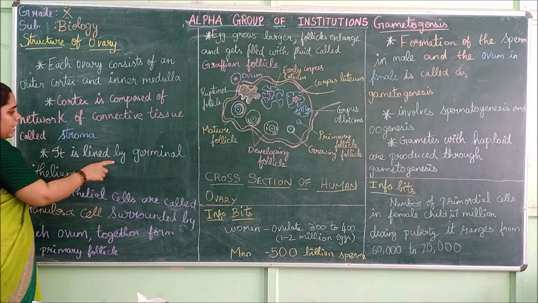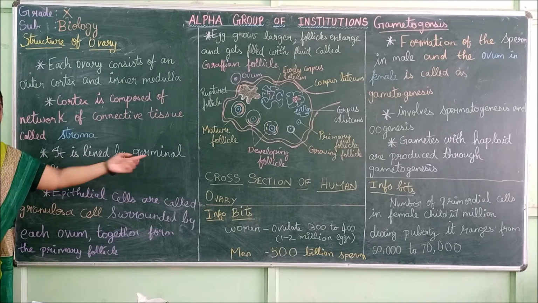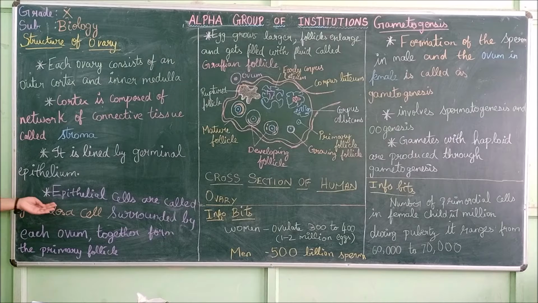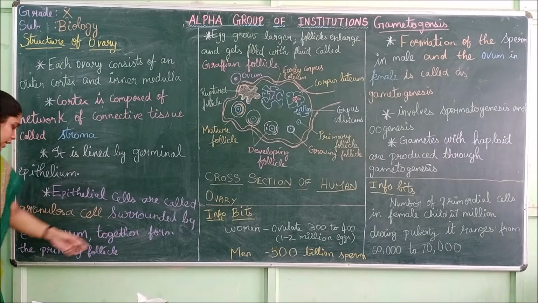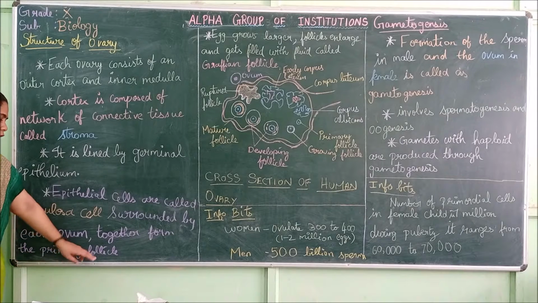So it is lined by a germinal epithelium. Over this stroma tissue, a lining is made. That is called the germinal epithelium. Then the epithelial cells are called granulosa cells. This lining that is made over the inner cortex is known as the granulosa cell, and it surrounds each ovum, together forming the primary follicle.